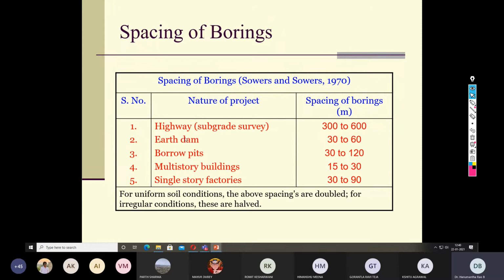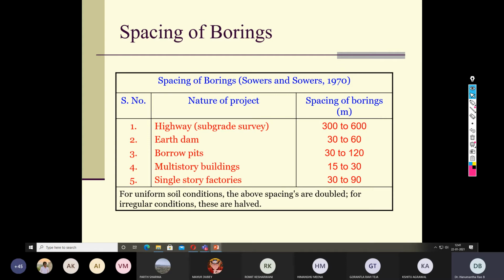Though both of them are governed by linear geometry, in the case of the earth dam we follow very close spacing of only 30 to 60 meters, but in the road we follow 300 to 600 meters. Such is the importance of the structure. So an earth dam is more important than the highway. The highway is spread over hundreds of kilometers, but the earth dam is predominantly used for storing water.